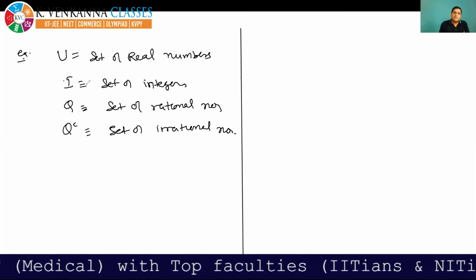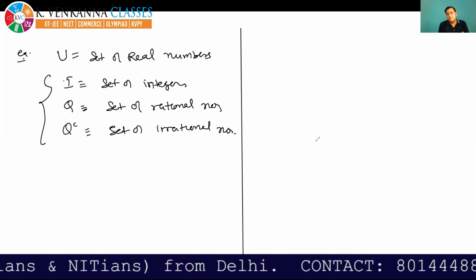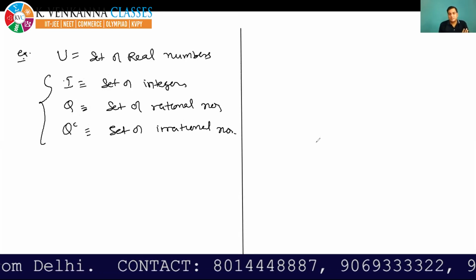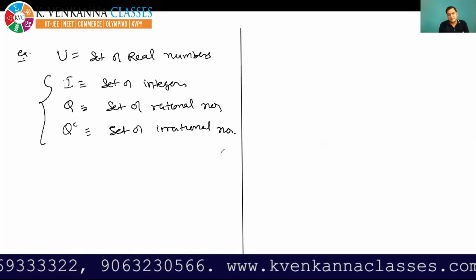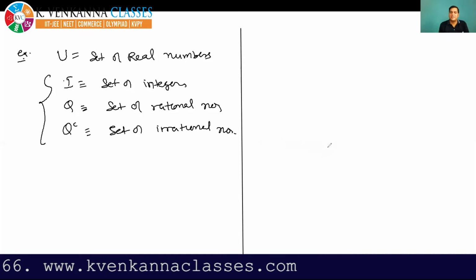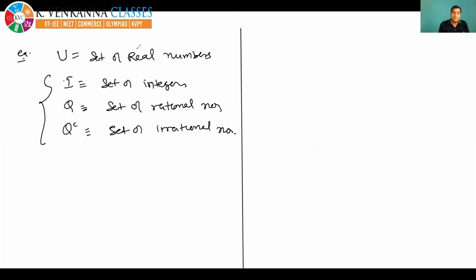All other sets under consideration are subsets of the universal set. This is the meaning of universal set. It's very easy. You can say the set of natural numbers, the set of even numbers. All other sets are subsets of this universal set.